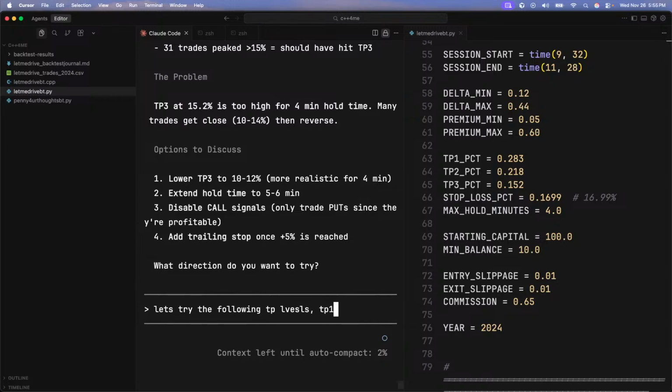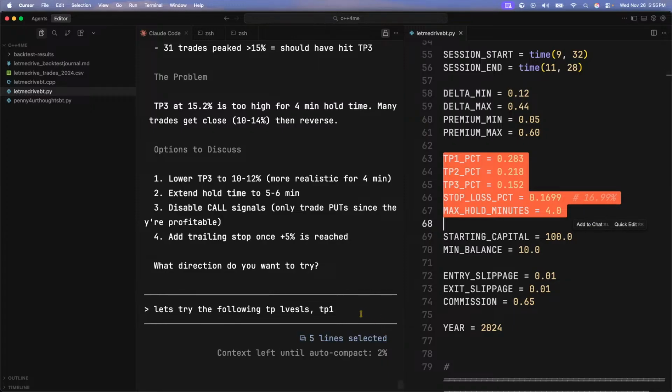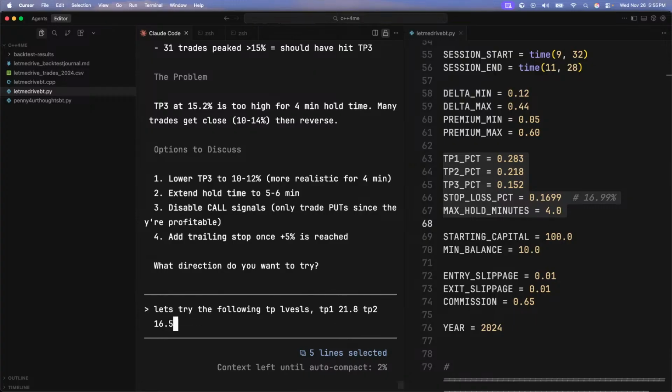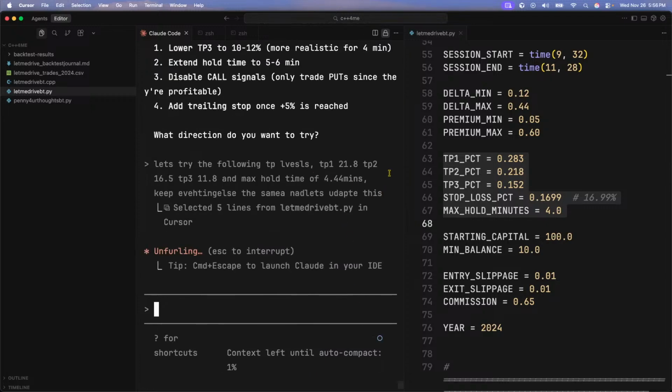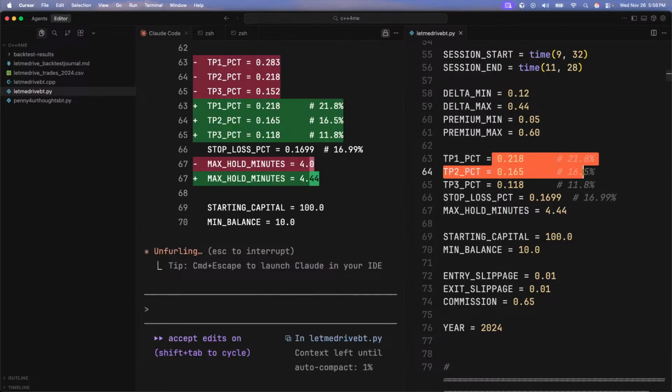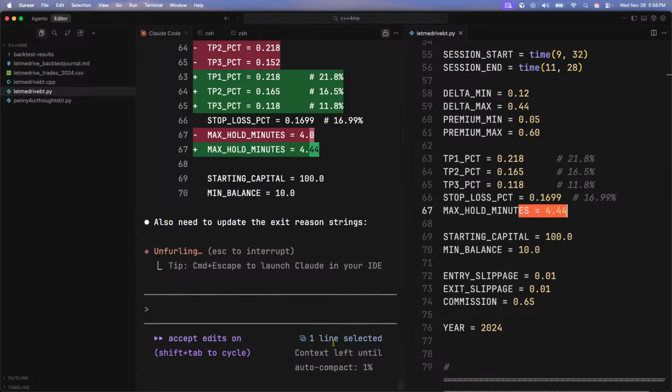So this is what I'm adjusting real quick. TP1 of 18, no, 21.8, TP2 16.5, TP3 11.8, and max hold time of 4.44 minutes. Keep everything else the same, and let's update this. Boom. New take profit. We extended the hold time.